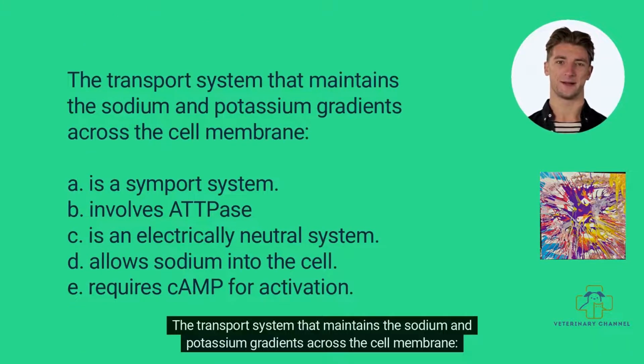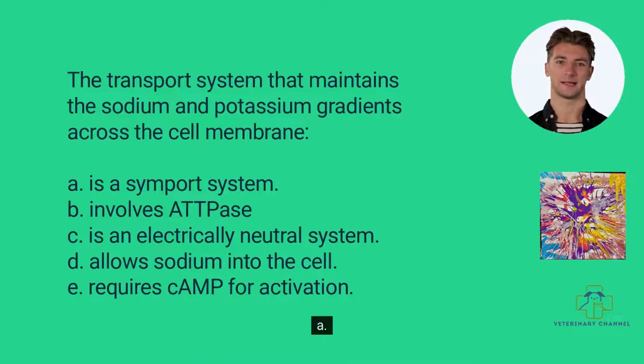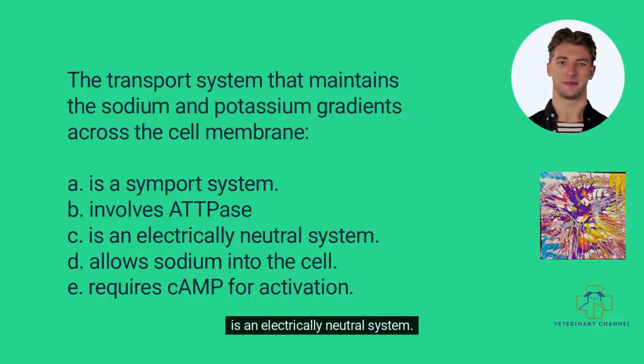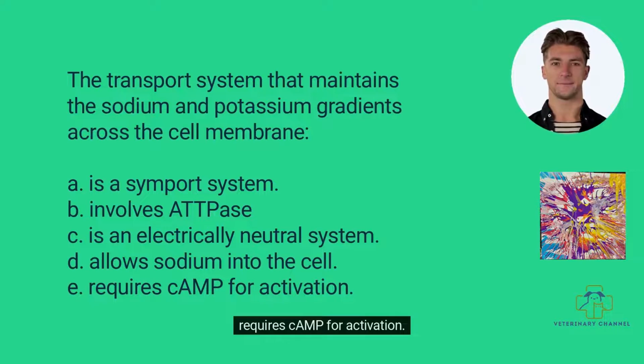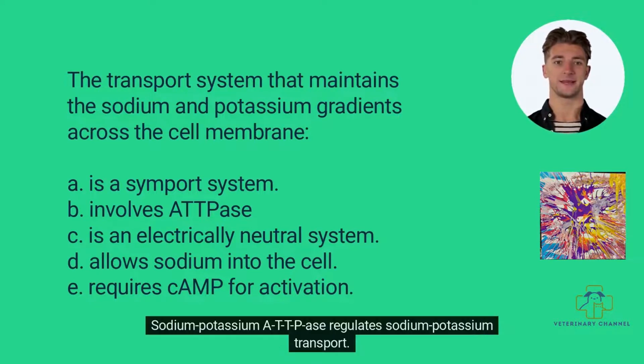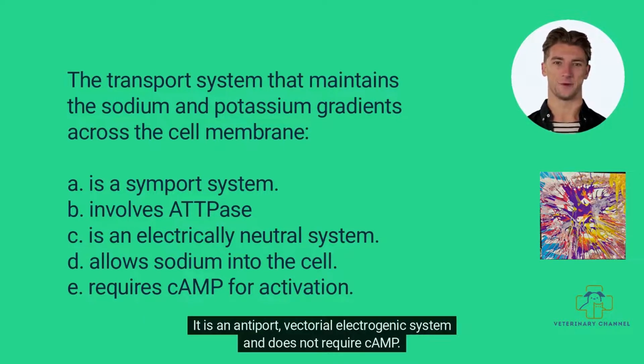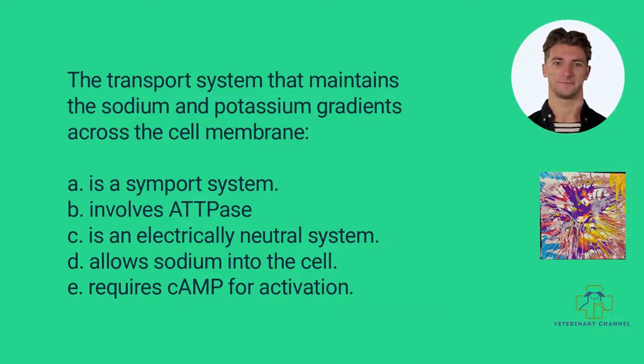The transport system that maintains the sodium and potassium gradients across the cell membrane: A. Is a symport system. B. Involves ATPase. C. Is an electrically neutral system. D. Allows sodium into the cell. E. Requires cAMP for activation. The answer is B. Sodium-potassium ATPase regulates sodium-potassium transport. It is an antiport, vectorial electrogenic system, and does not require cAMP.